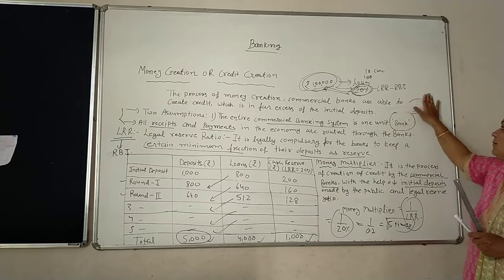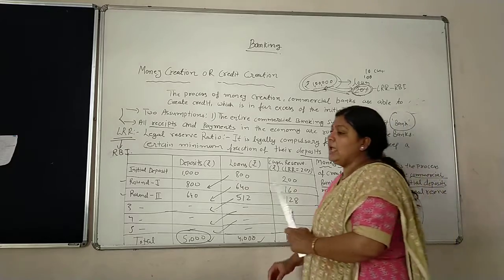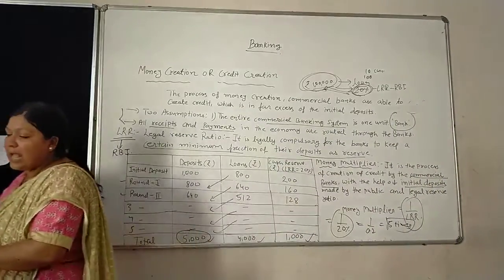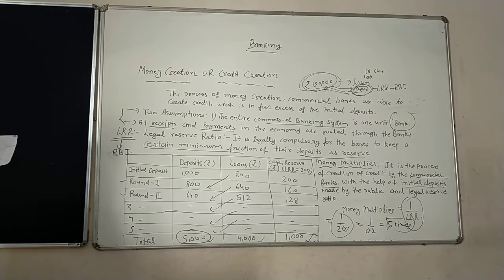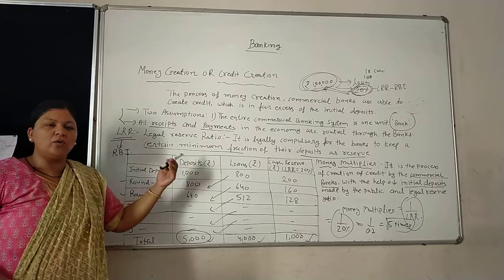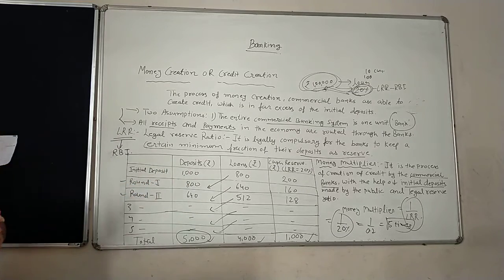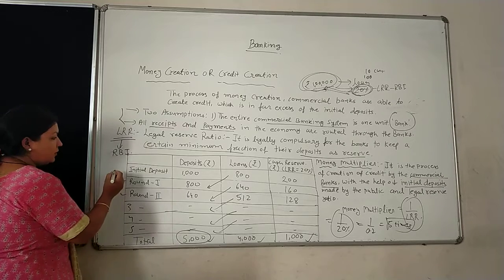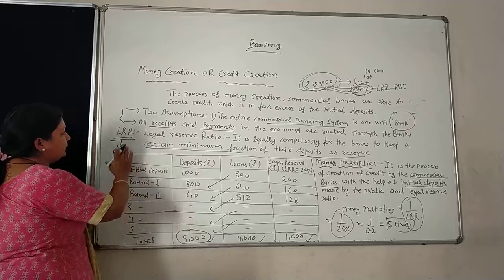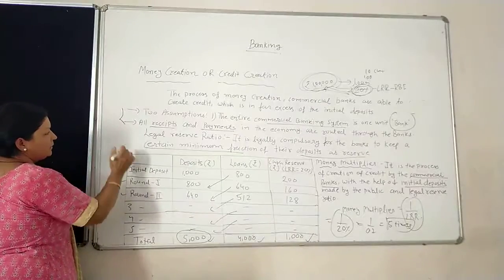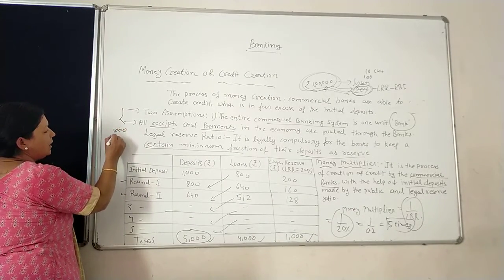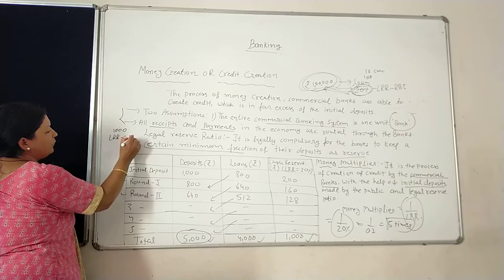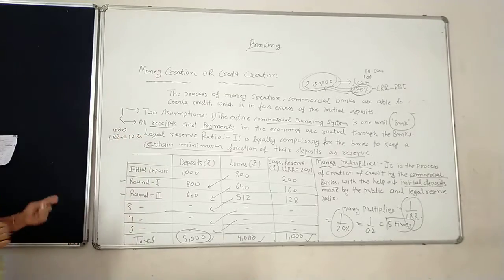Fine. So this is about money creation and credit creation, and this is the last topic in our commercial bank chapter. Suppose, that is just an example, the initial deposit is 1 crore or 1,000; we are just taking 1,000. Now we can change our LRR. Fine. So this is 1,000, and our LRR rate is 12.5%, suppose.